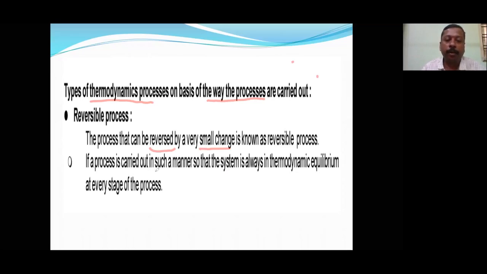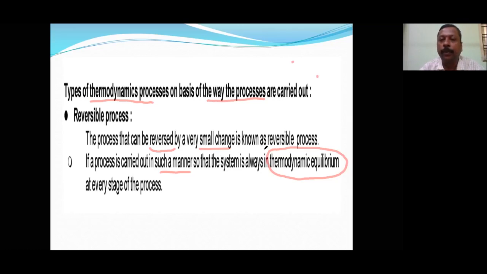So if a process is carried out in such a manner that the system is always, this is very, very important, in thermodynamic equilibrium. Already we have studied that thermodynamic equilibrium is not the same as thermal equilibrium. Thermal equilibrium is only when temperature is kept constant.